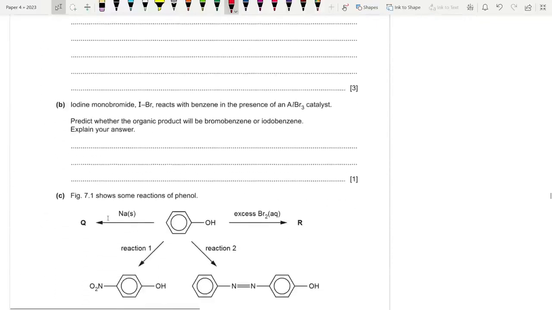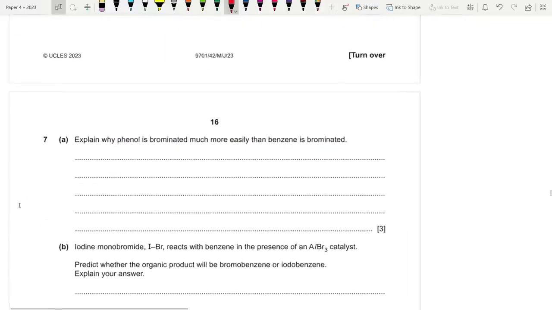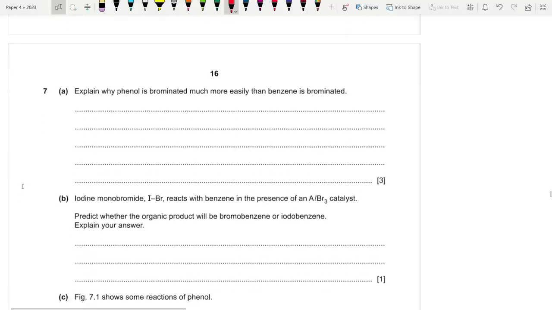Next, 7, 8, 9, last three questions. Explain why phenol is brominated much more easily. It is brominated at room temperature to give us a white precipitate. Why is that?